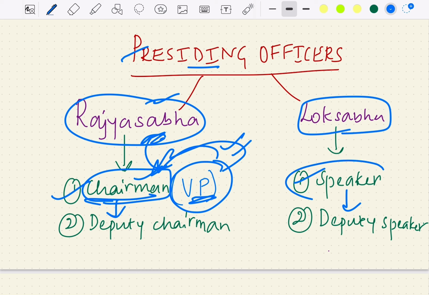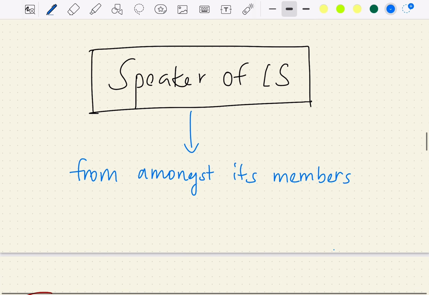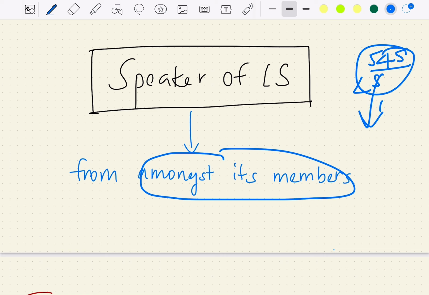Then who is the Speaker? We studied that the Speaker is the presiding officer of Lok Sabha. Then who can become the Speaker is the next question. For that, we shall study the election process of the Speaker. The Speaker is elected from amongst the members of Lok Sabha. If the present strength of Lok Sabha is 545, then amongst these 545, one of the members will be elected by themselves as the Speaker. That is what the Constitution says about the Speaker.